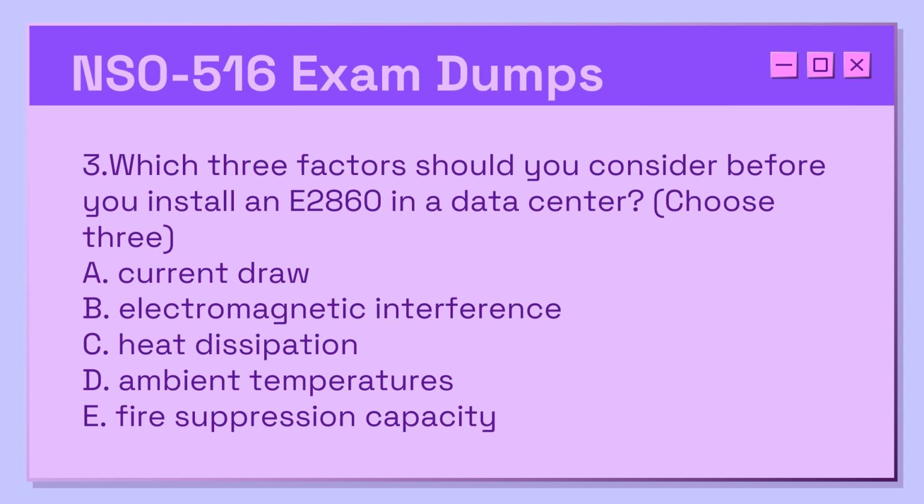3. Which 3 factors should you consider before you install an E2860 in a data center? Choose 3. A. Current draw. B. Electromagnetic interference. C. Heat dissipation. D. Ambient temperatures. E. Fire suppression capacity.